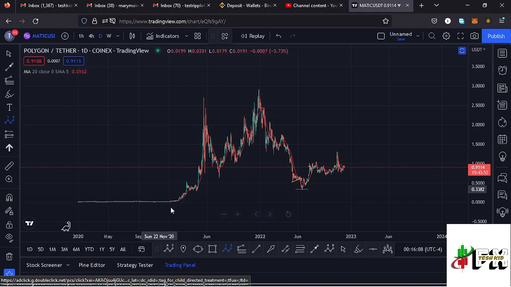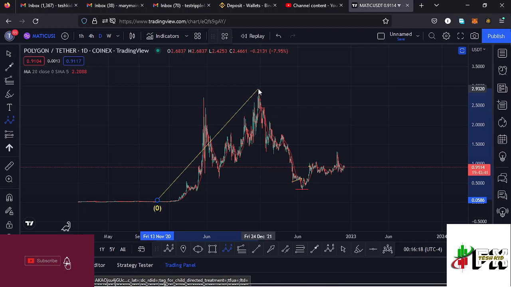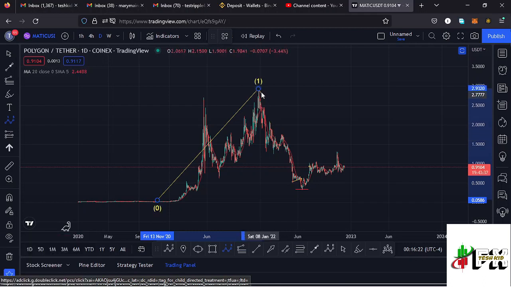So Polygon Matic, from these low prices that we had been trading within, we saw a very nice bounce to the upper side, obeying the Elliot wave structures, making it to an all-time high at around the $2.9 mark. And in that movement I'm terming it as a higher Elliot wave count 1 to the upper side. Then after seeing the all-time high, we had been seeing lower prices in this massive ABC corrective structure over here in a movement that I'm terming as a higher Elliot wave count 2, and there are chances that we might have seen the low for this higher Elliot wave count 2.